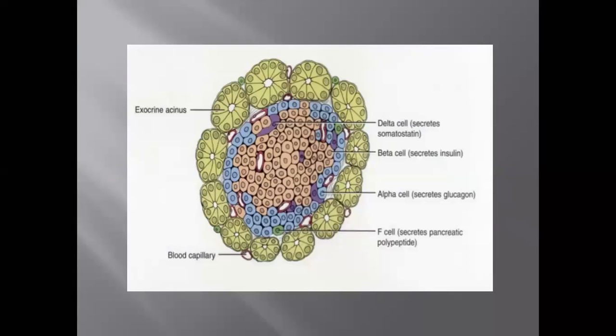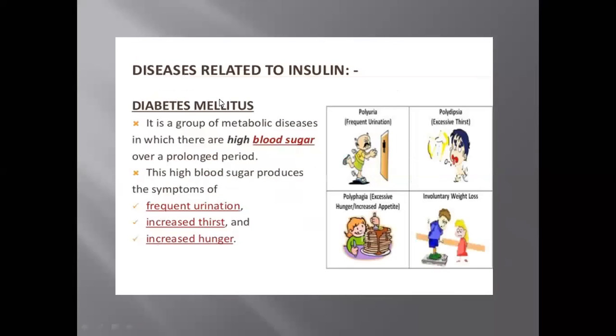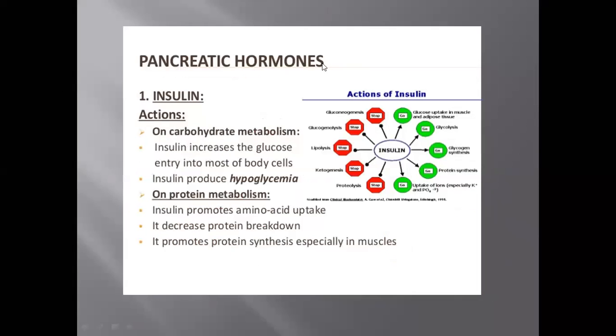Here you can see these are the islets of Langerhans, and they are producing two hormones. One is insulin, a hormone produced by the pancreas, and the other is glucagon. So these are the two hormones, glucagon and insulin, by the pancreas.